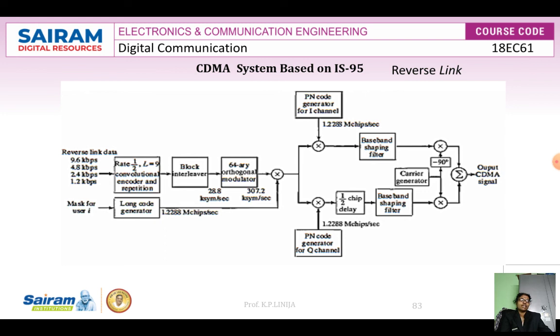We have seen the diagram in a different way: we use a convolutional encoder, then a block interleaver, then an orthogonal modulator with 64-ary. Again we are mapping with a long code generator. Next we give it to the baseband shaping filter for the I component as well as the Q component. This is the way CDMA was introduced by Qualcomm, with a frequency band, using the forward link as well as the reverse link for transmission and reception. So I hope everybody has understood the concept.